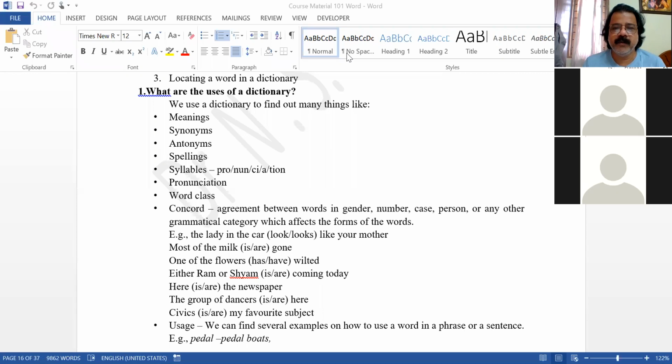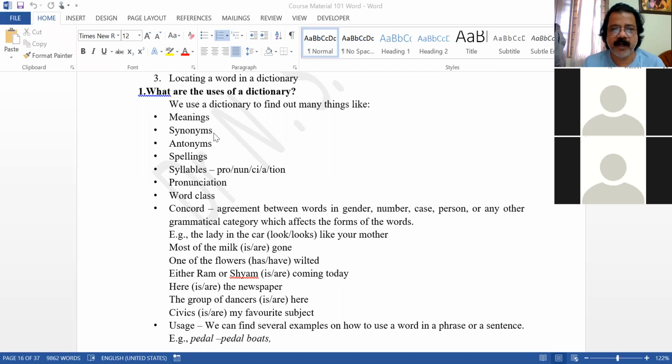For each thing, you have to write one or two sentences. See, the uses of a dictionary. Dictionary is used for the following things. One, meanings. We search for the meanings of difficult words whenever we do not know them. Synonyms. When we want to know similar words, we check a dictionary. We also check for antonyms, that is opposite words. When we don't know the spellings of certain words, we check the spelling also.